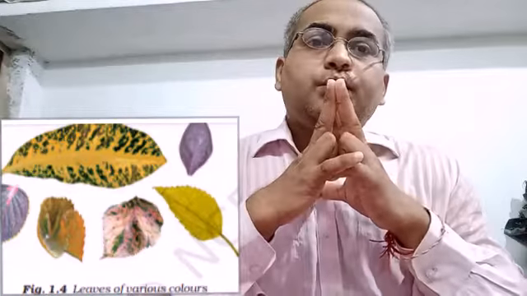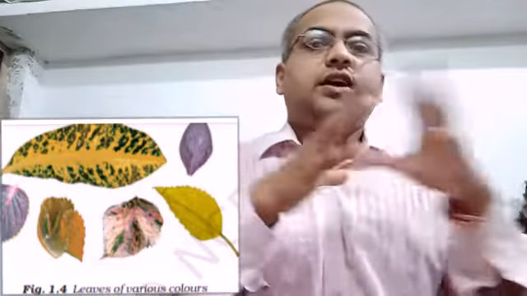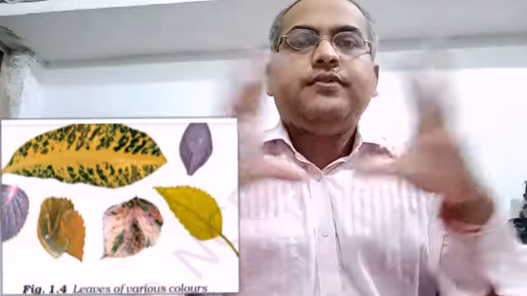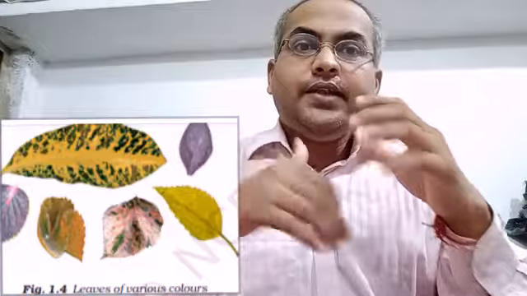Now we are going to perform a small activity. We take two potted plants, one placed in the dark and one placed in the sunlight. After some time, or 72 hours, we take those plants and perform the experiment from class 6, in which we find the presence of carbohydrate or starch in the leaf. In the leaf of the plant kept in the sunlight, we find the presence of carbohydrate.